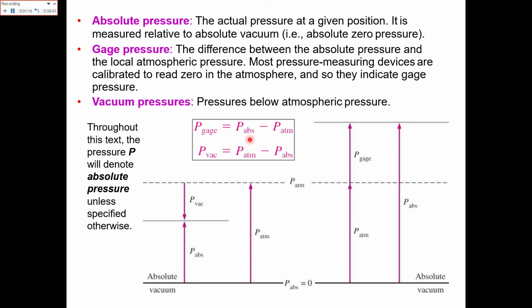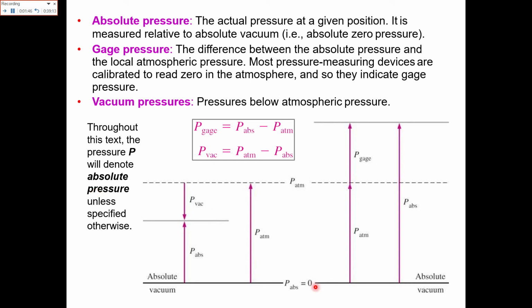Pressures that are below the atmosphere are treated as vacuum pressure. The formula is: vacuum pressure is equal to atmospheric pressure minus absolute pressure. Throughout the lectures and in the book, the pressure P will denote the absolute pressure, unless otherwise specified as another type of pressure.